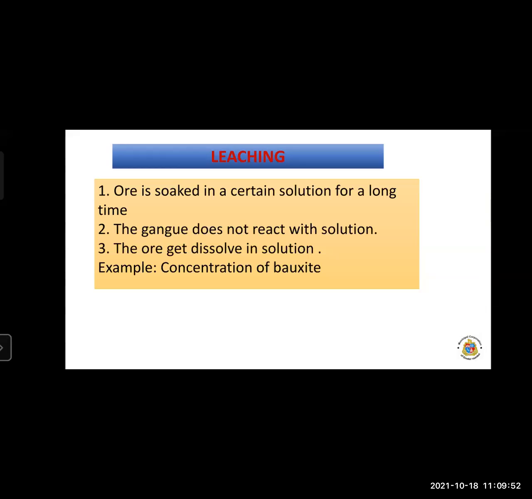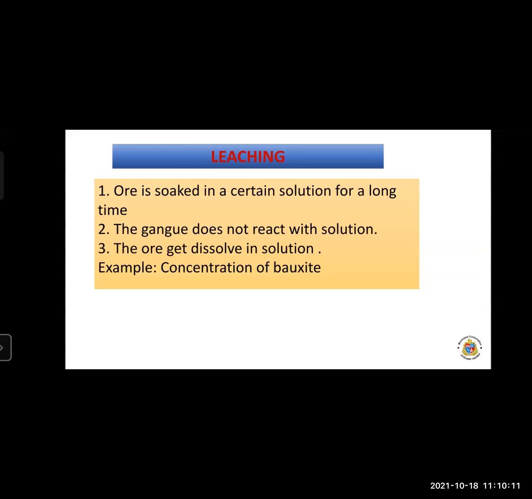What is meant by leaching? Leaching means the extraction of metals by soaking the ore in a certain amount of solution for a long time.